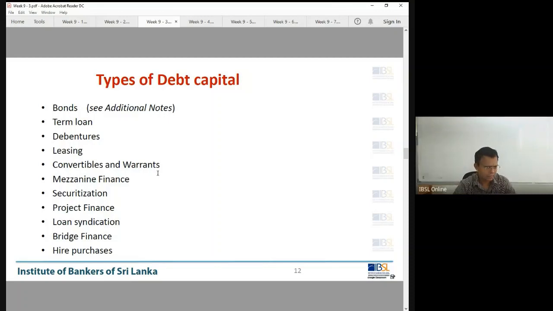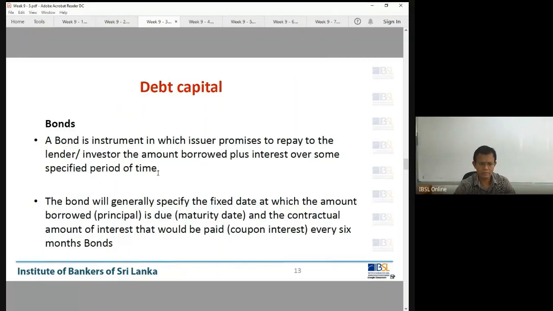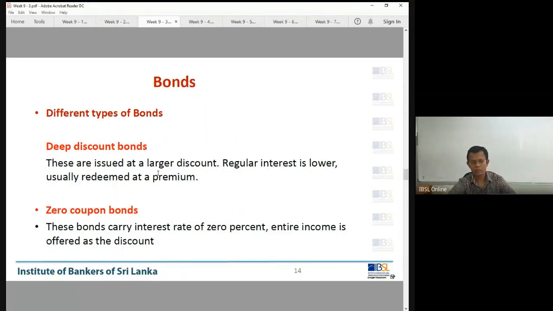And these are the types of debt capital, just to read. And I want to do, once we have done, deep discounting bonds. This is the term. Remember this term. Deep discount. Now you know discount, premium, par. Those 3 words we have discussed.